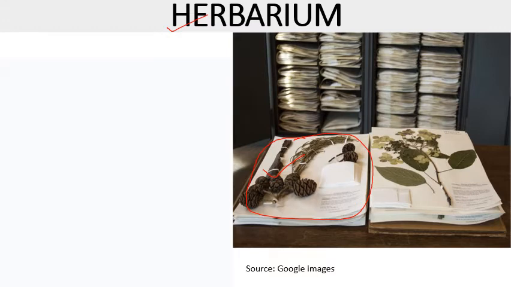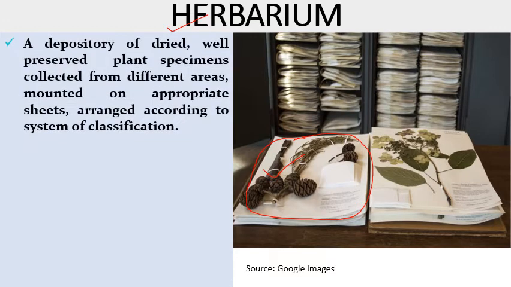So what is herbarium? It is a depository of dried, well-preserved plant specimens collected from different areas and mounted on the appropriate sheets having specific size and are arranged according to the latest system of classification. So this is known as herbarium.